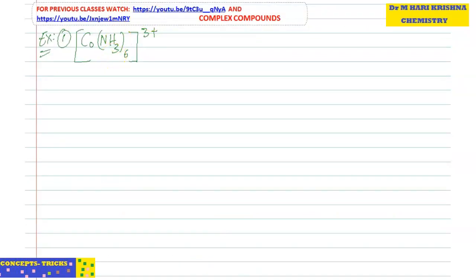Take [Co(NH3)6]3+. Based on valence bond theory, we can find out so many properties about the complex. Here first we should find out the atomic number of cobalt. It is 27. Then find the oxidation number of Co. Consider it X. X plus 0 into 6 for ammonia equals plus 3. So X equals plus 3.